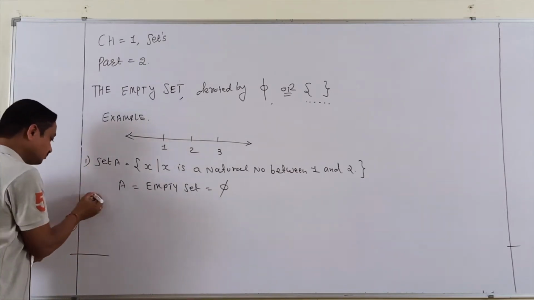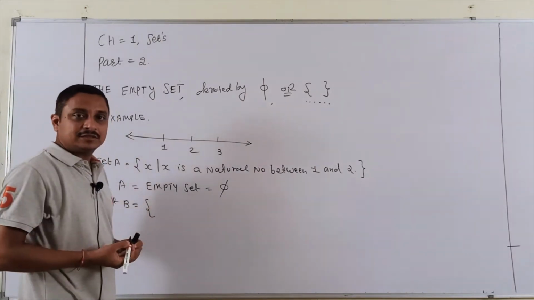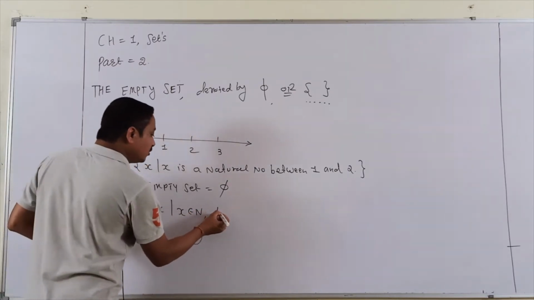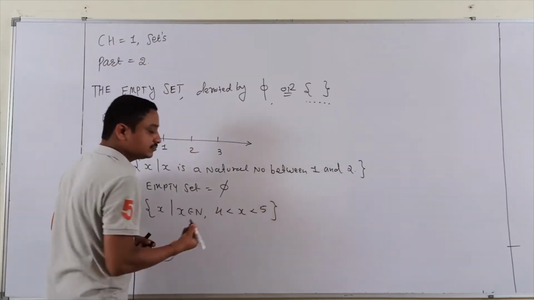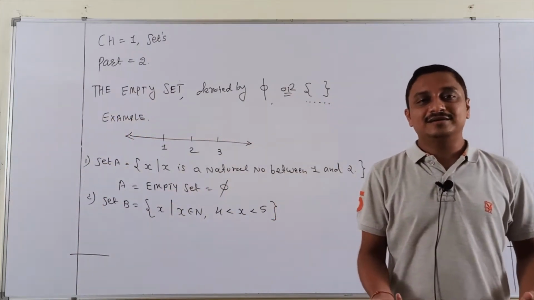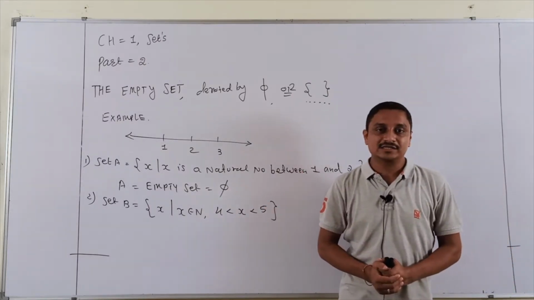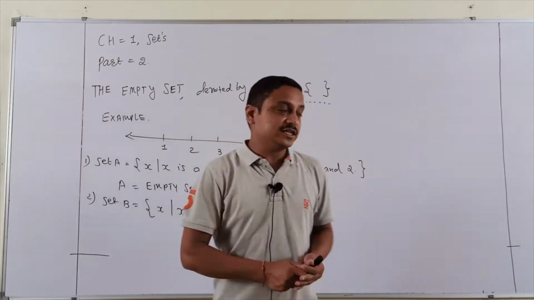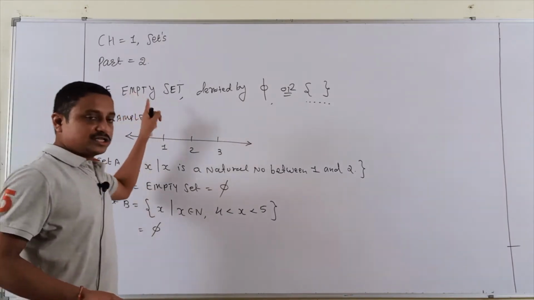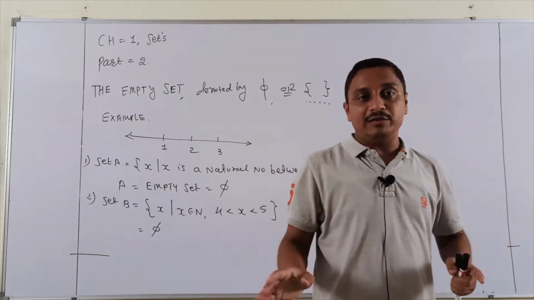One more example. Set B, right students? x such that x belongs to natural numbers between 4 and 5. So which natural number is between 4 and 5, students? Nothing. Other numbers exist, but a natural number between 4 and 5 does not exist. So this is also called a null set. Again, what is the definition of null set, empty set? A set having no elements.